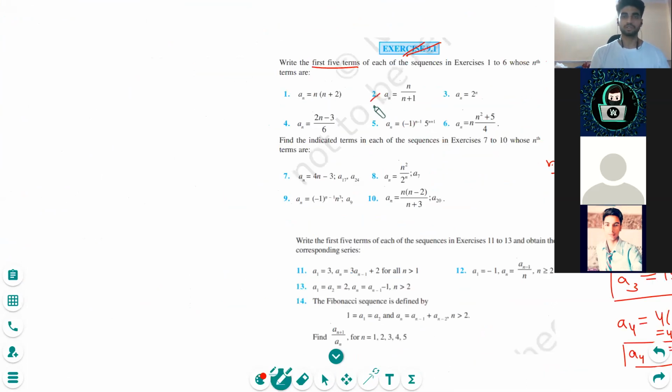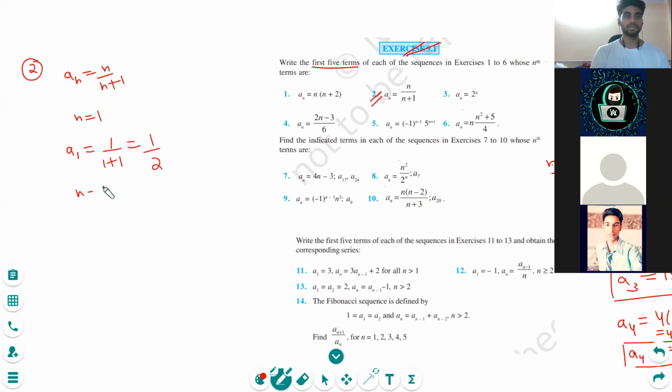Okay, let's go to the second one, and I want you to find the first 5 terms. Can you tell me the first term here? The value of n by n plus 1 will be 1 upon 2. 1 upon 2. Very good.